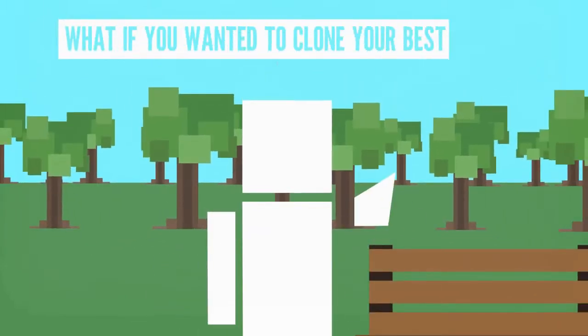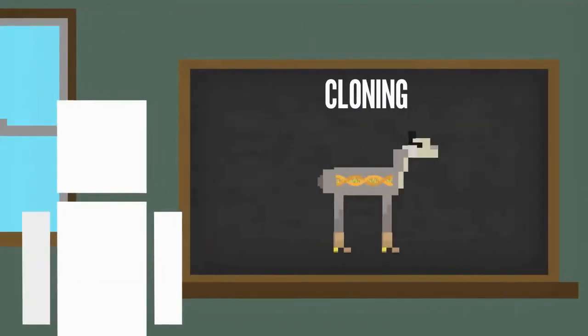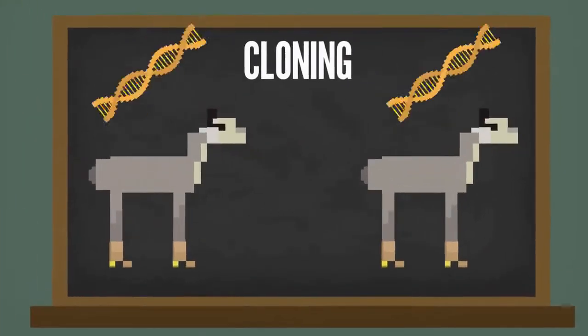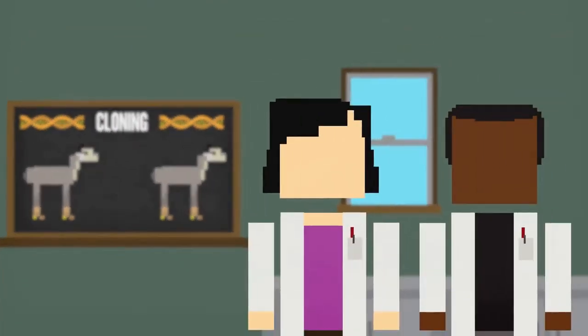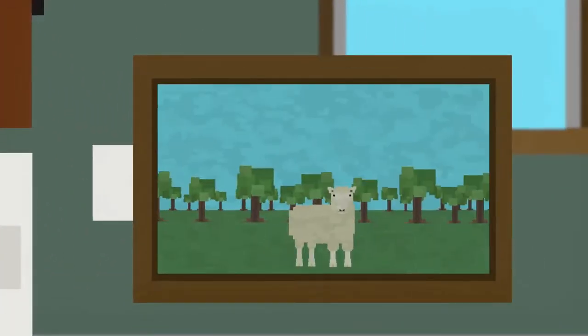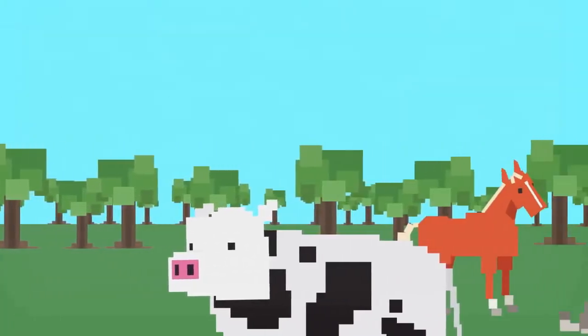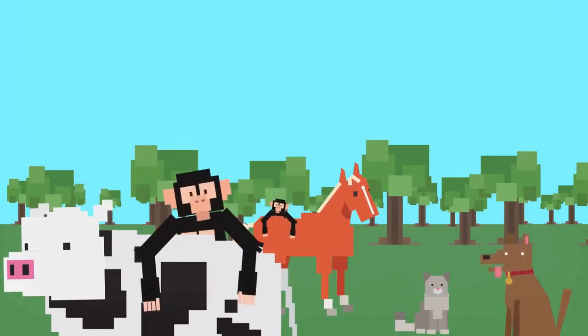What if you want to clone your best friend or even yourself? How would that even work? Cloning is the process of producing a genetically identical copy of a living organism. It can be done on many scales, from replicating basic DNA to a complete genetic copy of a living thing. Scientists have cloned a batch of animals in the last 100 years, most notably the infamous Dolly the sheep in 1996. Now we've got cloned cows, horses, cats, and dogs running around, and just recently, 2 cloned monkeys joined the party.